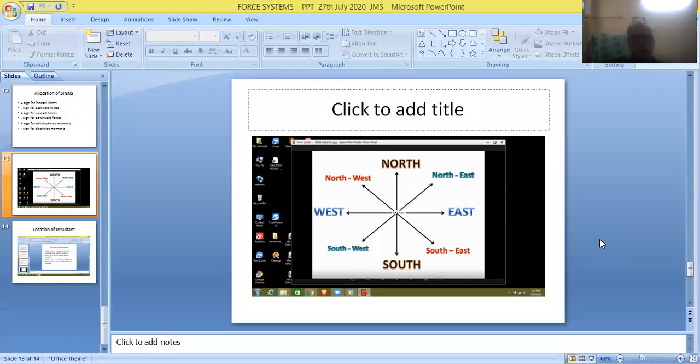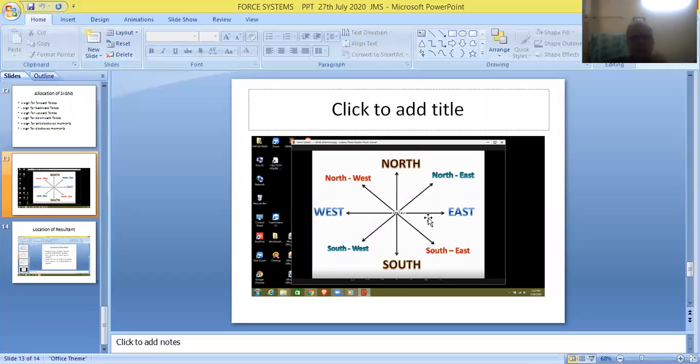So friends, sometimes the problems will be given in this fashion, according to the directions. We can easily mark the directions: east direction, north direction, west direction, and south direction. You can see different forces are shown in this diagram.